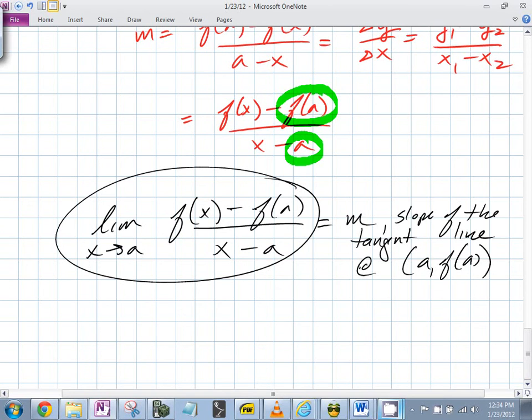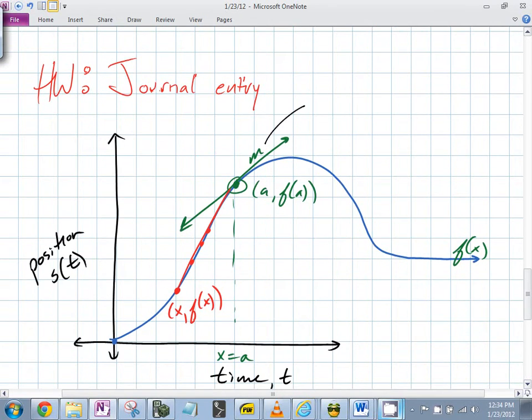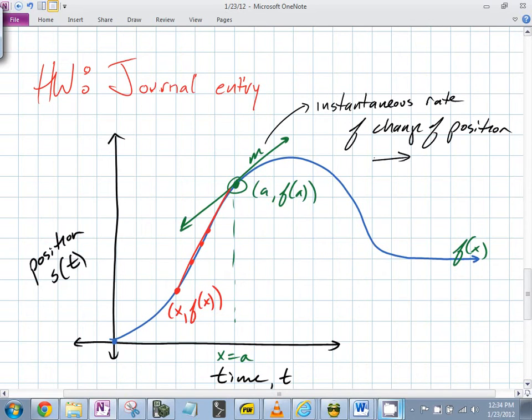If this was a position function right here, what would this m represent? Instantaneous flow, kind of. I wasn't totally wrong, but it is the instantaneous rate of change of what? Of position. What is the instantaneous rate of change of position? That's also known as velocity. So if you're calculating the instantaneous rate of change of position, you end up with velocity.